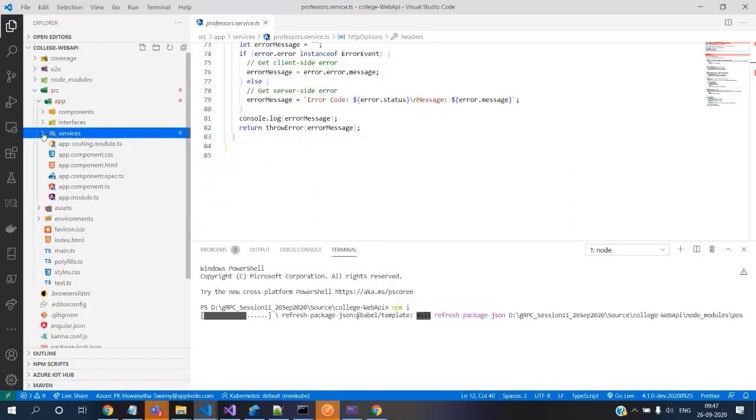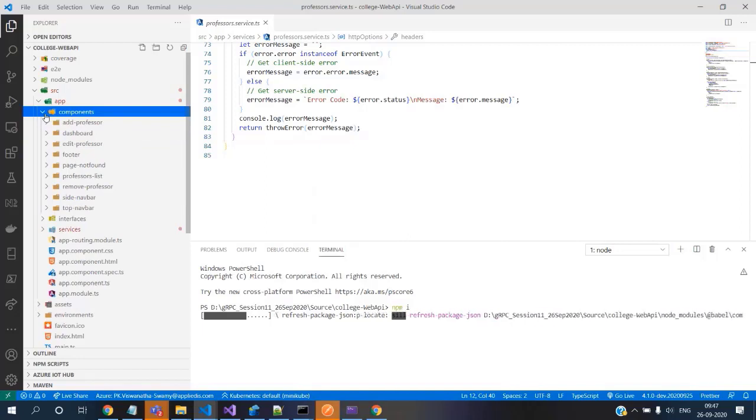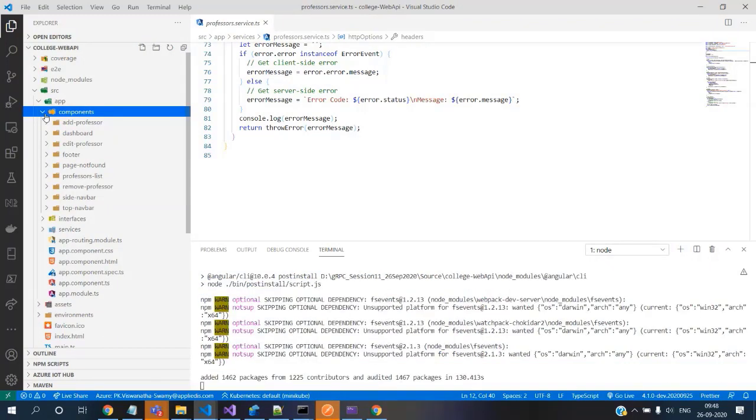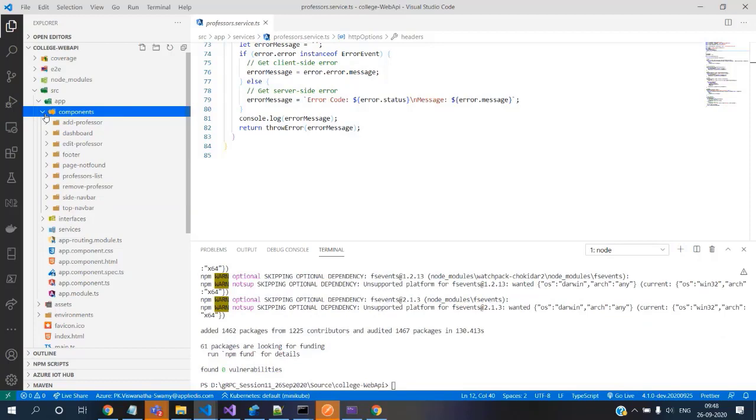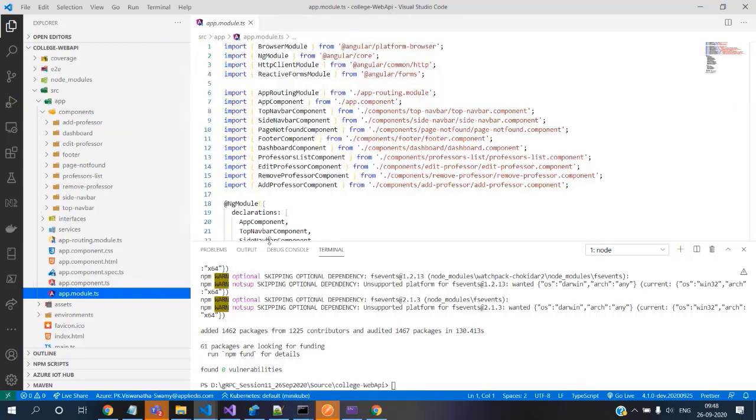From the component perspective, we have created different components, so that once you go to the next level where you have different modules, we can move these folders into the module folder and load those module-specific components. If you see this app module TS, suppose you have professor, student, and library as three different modules in this college application.